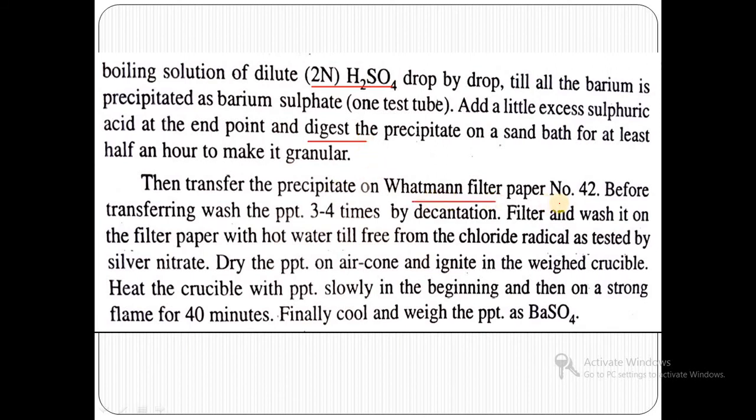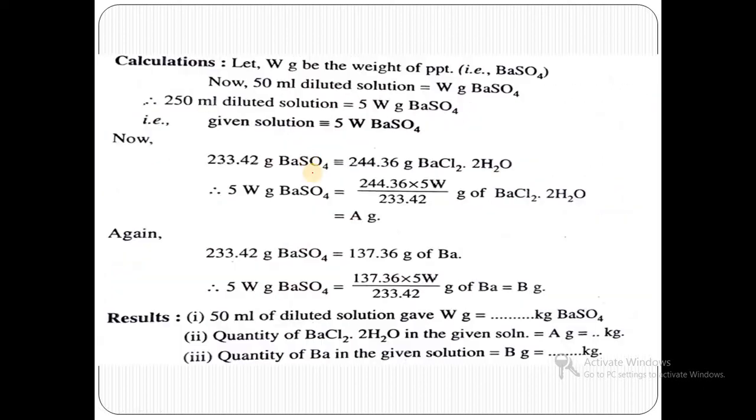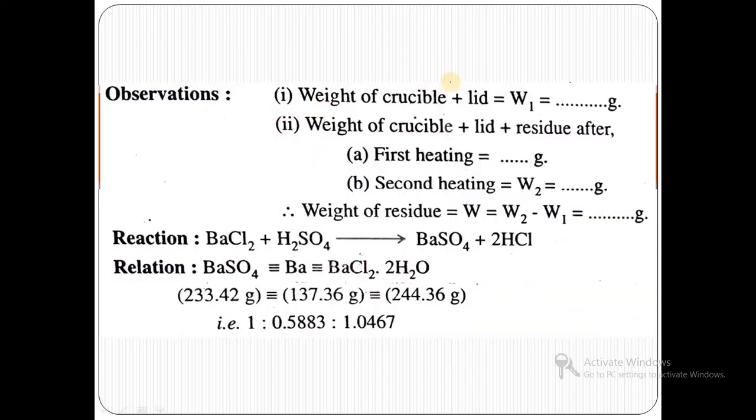Then we filter this through Whatman filter paper number 42, which is a specific pore size filter paper, washing after decantation, and filter and wash it with hot water several times, and dry the precipitate on an air cone. After ignition we weigh the actual weight of the barium present in the sample. So observations are the same as for iron: weight of crucible with residue, cancelling the first and second heating, only W2, and weight of residue. This is the reaction and this is the relation.